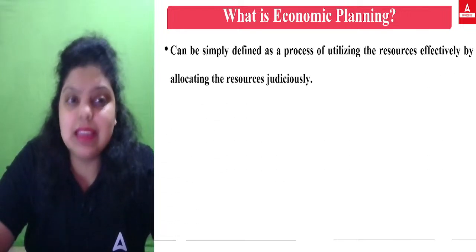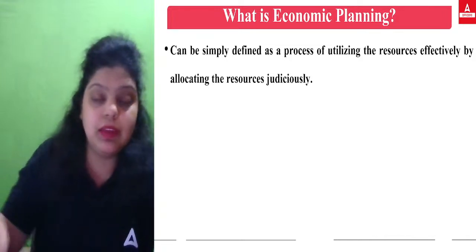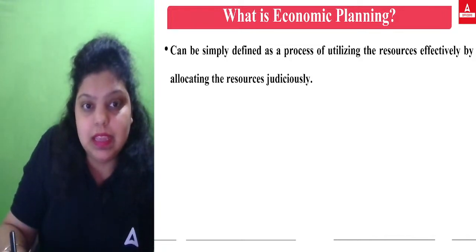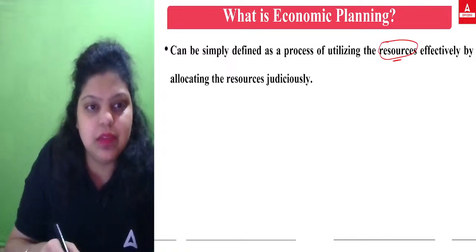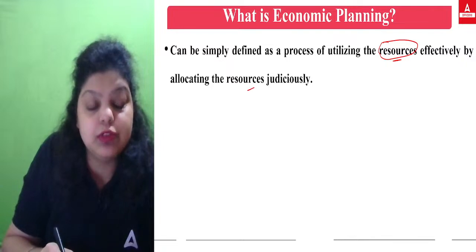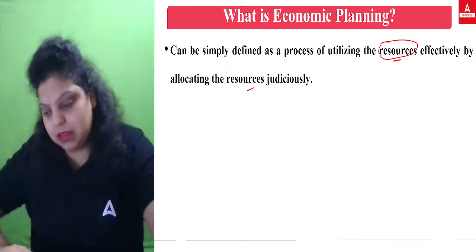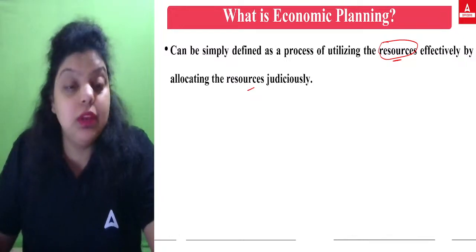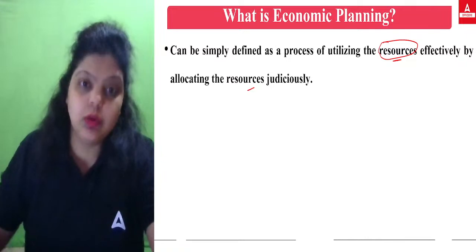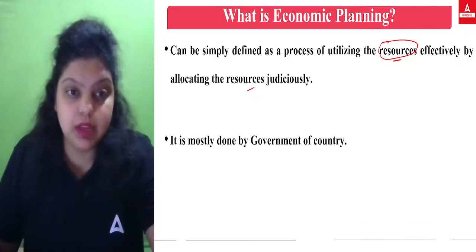You can see here, it can be simply defined as a process of utilizing resources effectively, by allocating the resources judiciously. What is the better way to use your resources so that the needs and wants of the population will be fulfilled? That is what economic planning is, and it is mostly done by the government of the country.